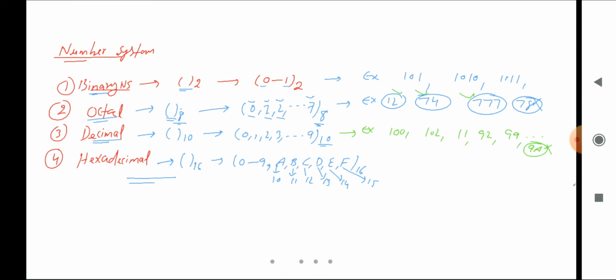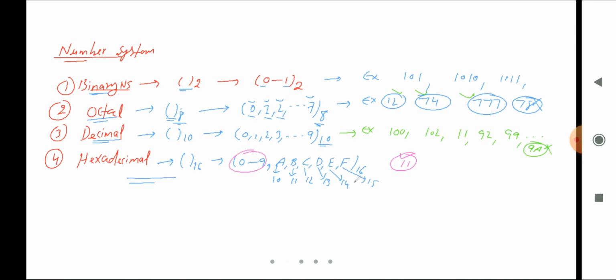Okay, let's see the next one. Here hexadecimal means values are 0 to 9 or A to F. So for this one, can I say it is 11? Is 11 a hexadecimal number or not? Yes, obviously. It is a hexadecimal number because 11 comes from this range.